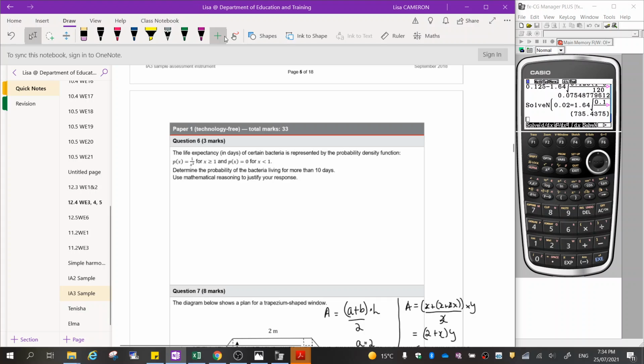Okay, so first thing, I'm just going to do a little sketch so I can think about this. Now, it's not going to look like the normal distribution. Maybe it could, but it probably doesn't.